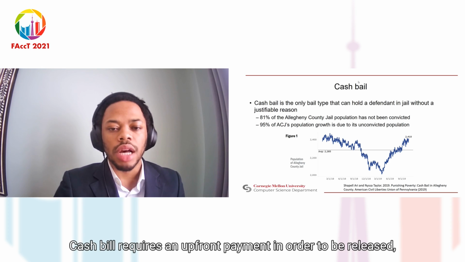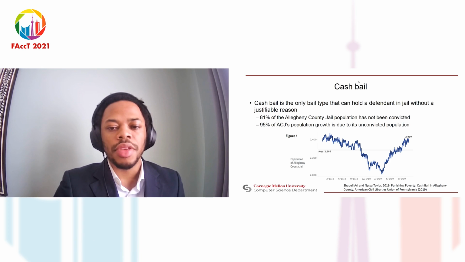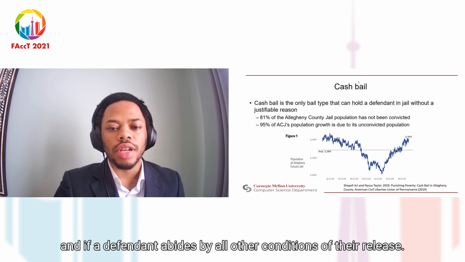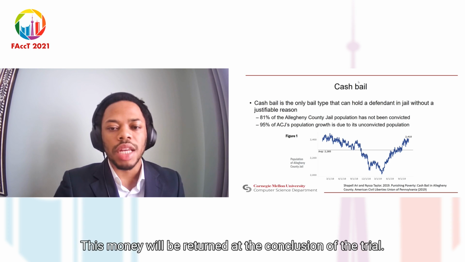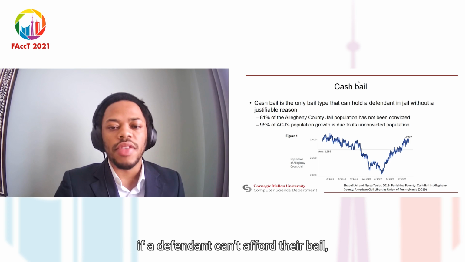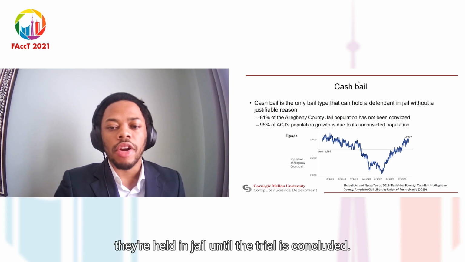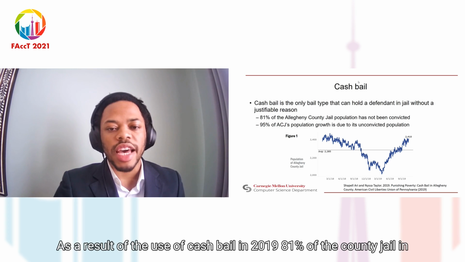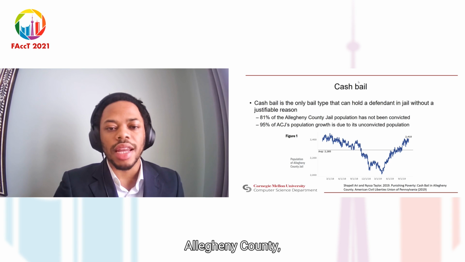Cash bail requires an upfront payment in order to be released, and if a defendant abides by all other conditions of their release, this money will be returned at the conclusion of the trial. On the other hand, if a defendant cannot afford their bail, they are held in jail until their trial is concluded. As a result of the use of cash bail, in 2019, 81% of the county jail in Allegheny County, Pennsylvania had not been convicted.